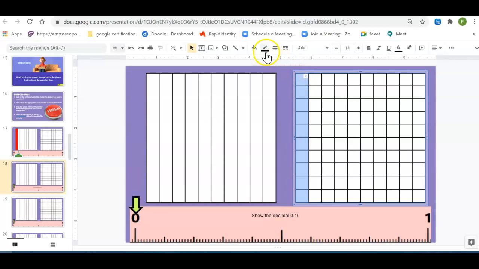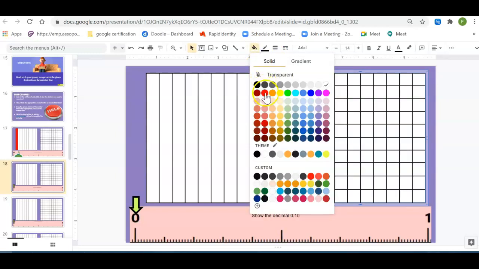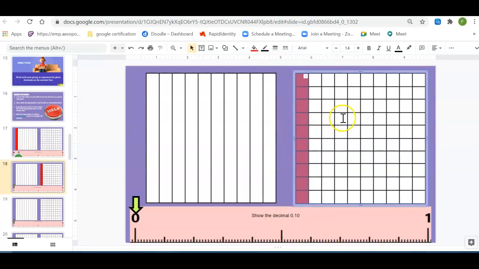So now I've got to go to my paint bucket without hitting anything else. Going to my paint bucket, I'm just going to do red again. So then when I click in there, the red is highlighted. So I've got 10/100ths here. So now I need to move my arrow.